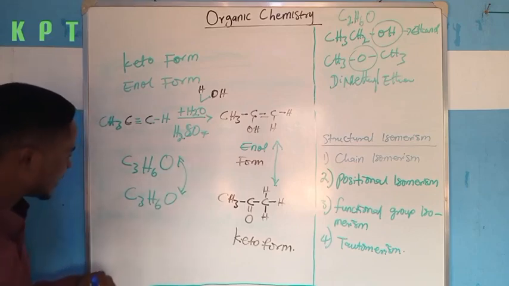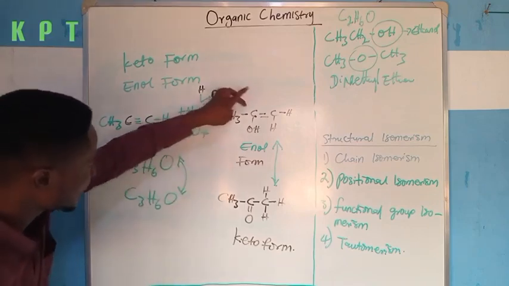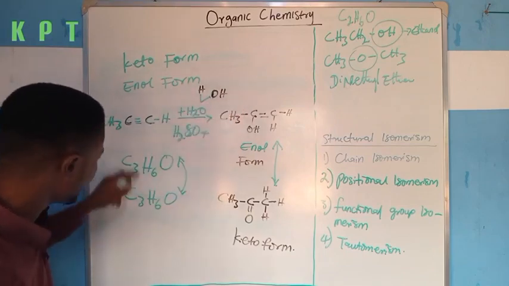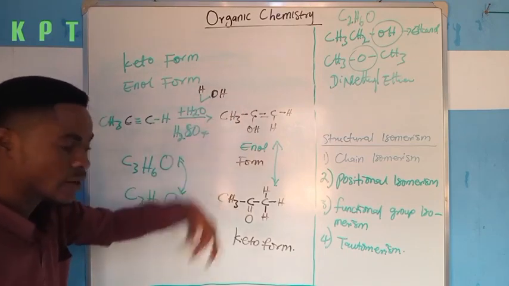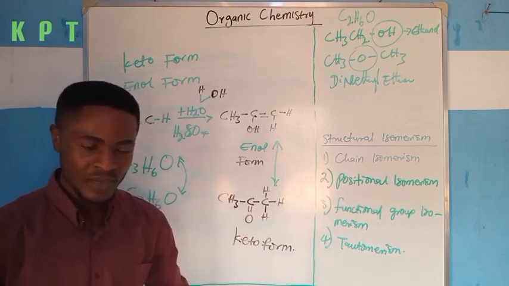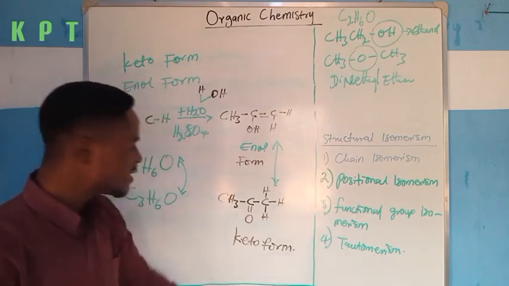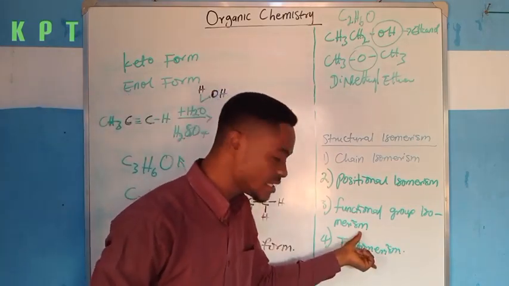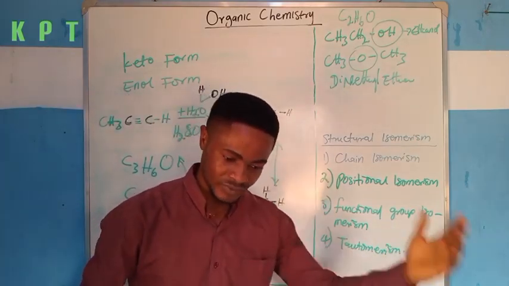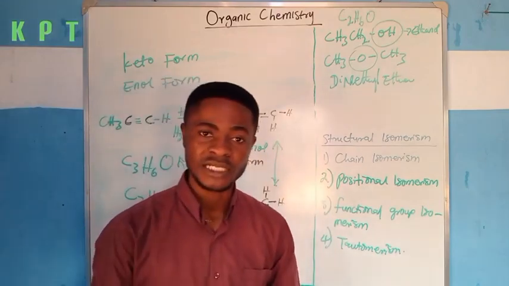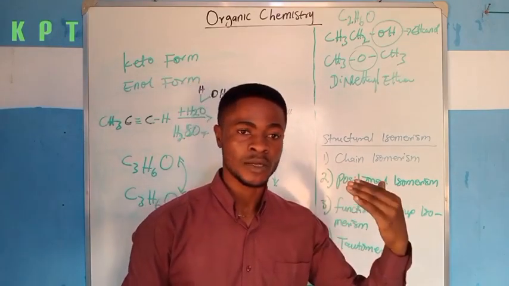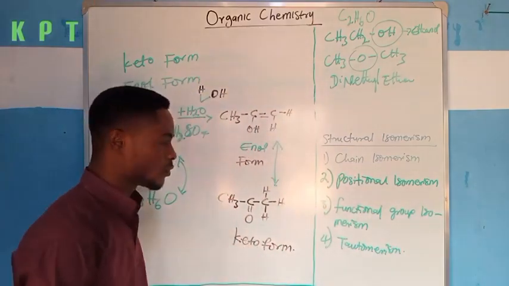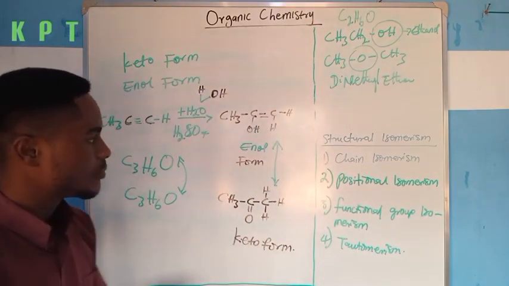So if you watch carefully, these two organic compounds have the same molecular formula but different structural formulas. Because they have the same molecular formula but different structural formulas, that was the reason why they are isomers. And the kind of isomerism that gave rise to this kind of isomer is tautomerism. So even though tautomerism is one of the processes in chemical reactions in organic chemistry, it is also considered as one of the kinds of isomerism. Alright, so this is it about structural isomerism.